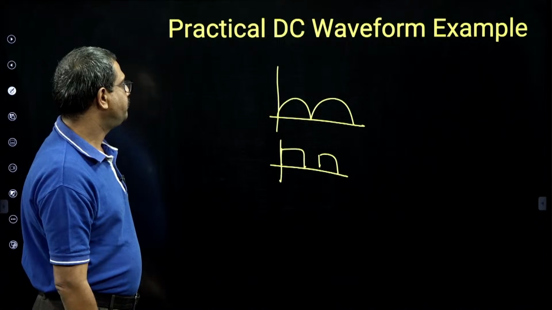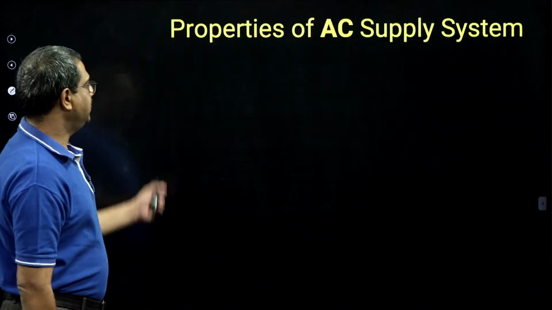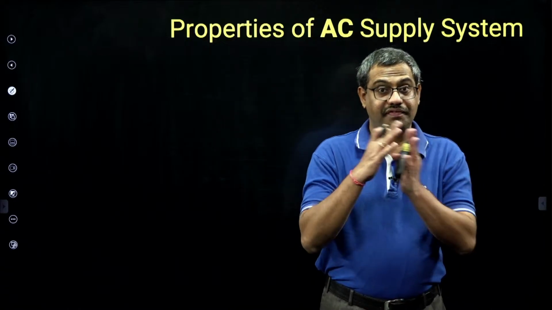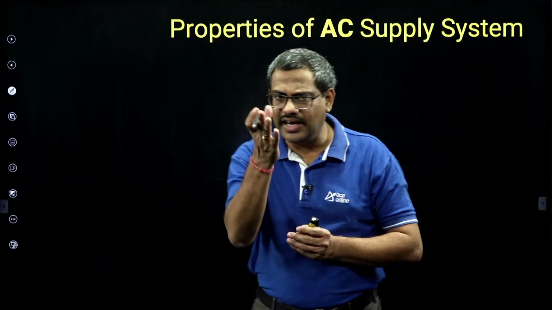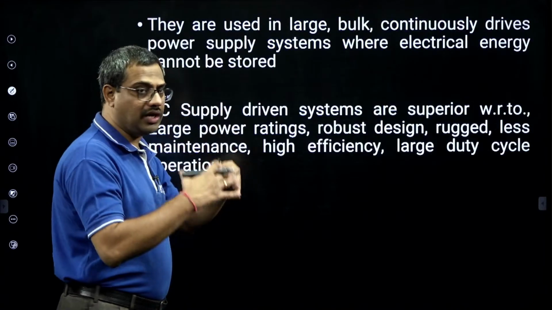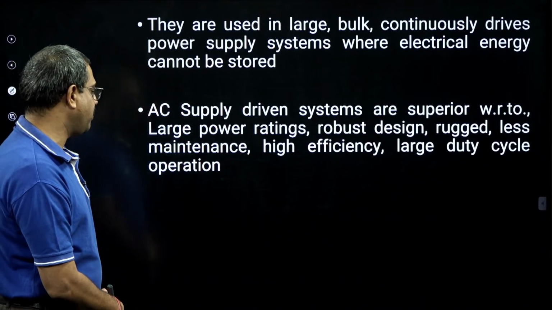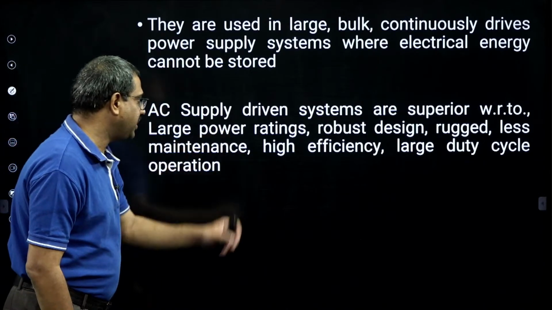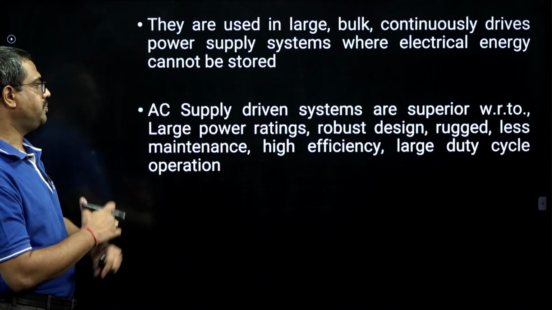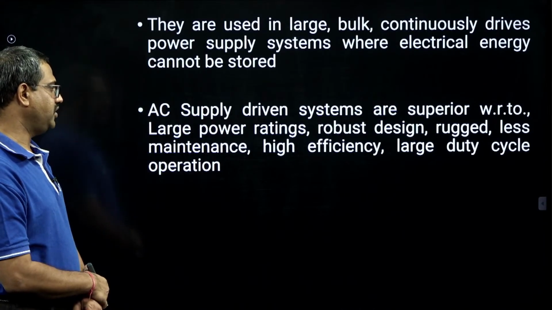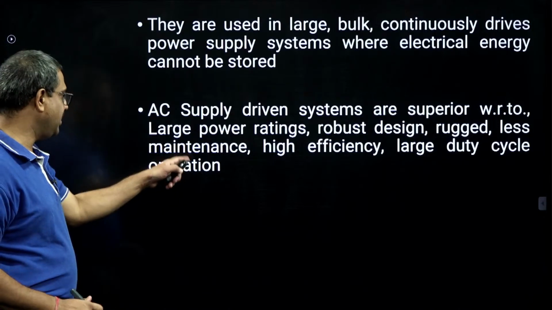Then AC. What are the properties of AC supply? They are bipolar, bidirectional. There is a phase change and power frequency exists. In India, what is the power frequency of AC? 50 Hz. They are used in large, bulk, continuously driven power supply systems where electrical energy cannot be stored. AC supply driven systems are superior with respect to large power ratings, robust design, rugged construction, less maintenance, high efficiency and large duty cycle. That is very, very important.